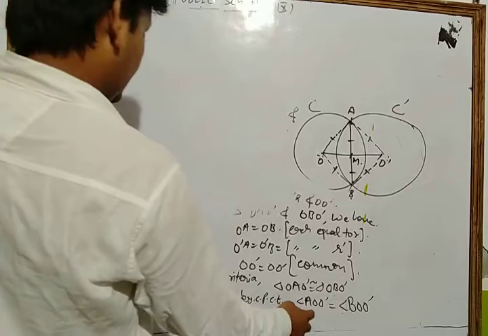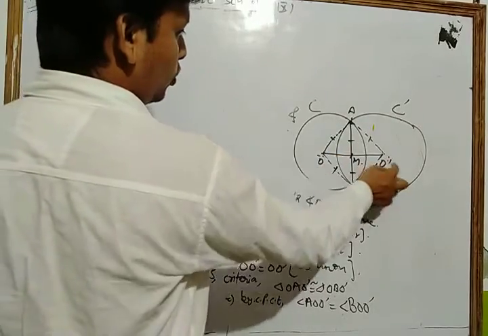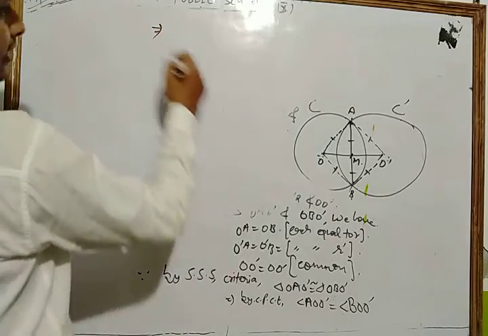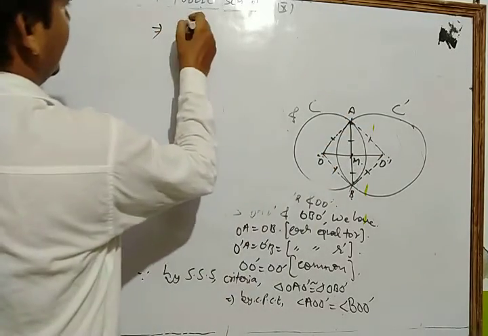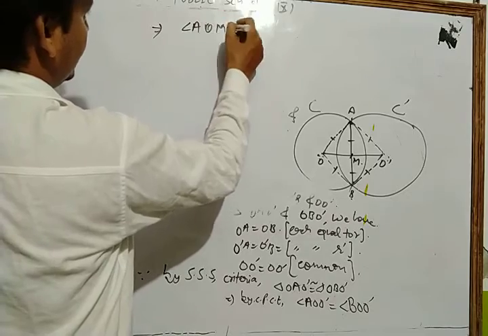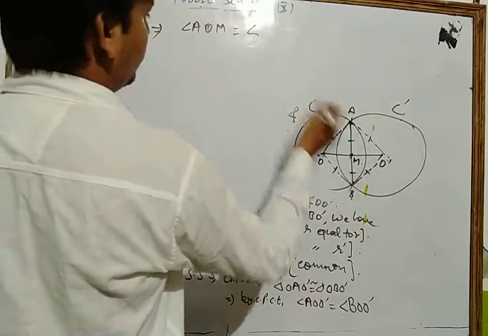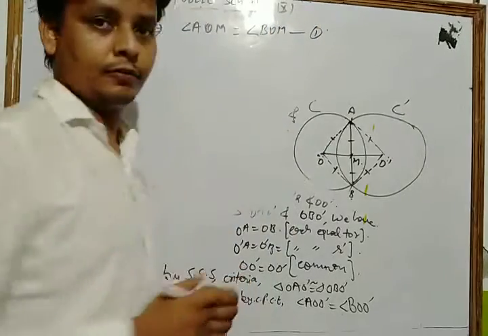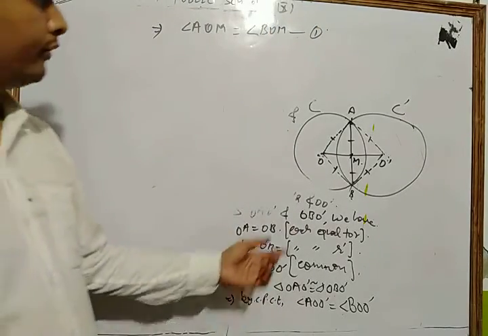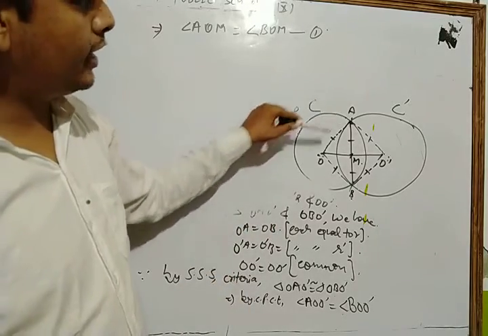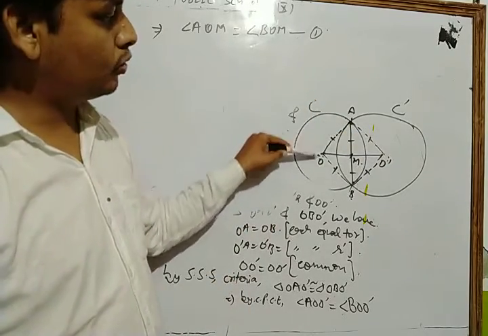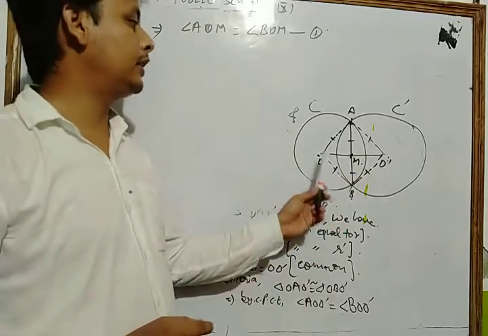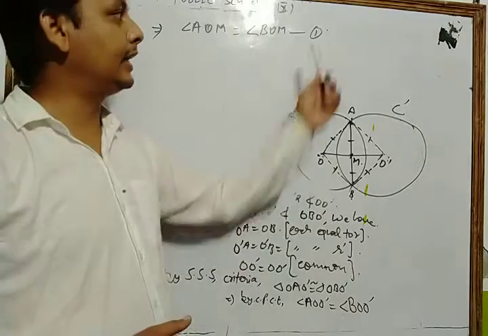Now let's see here. Angle AOO' is equal to angle BOO'. So we also write angle AOM is equal to angle BOM. Take this as equation number 1, because from the figure angle AOO' we write as angle AOM, and angle BOO' we write as angle BOM.